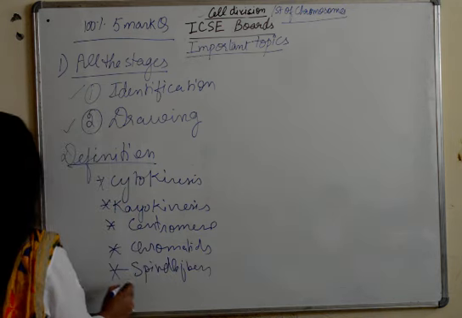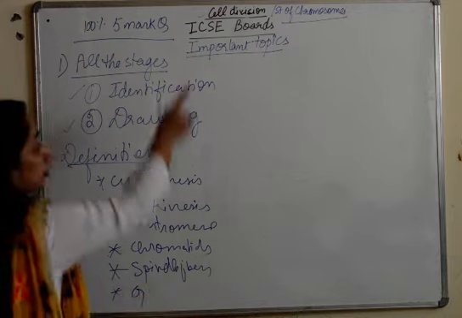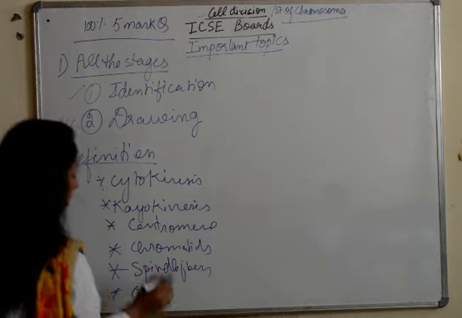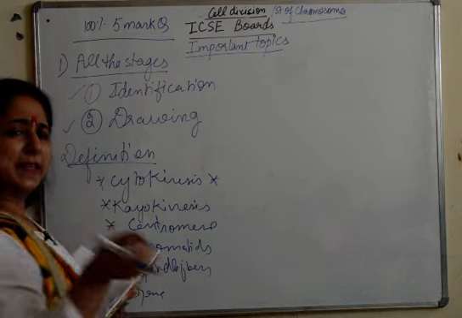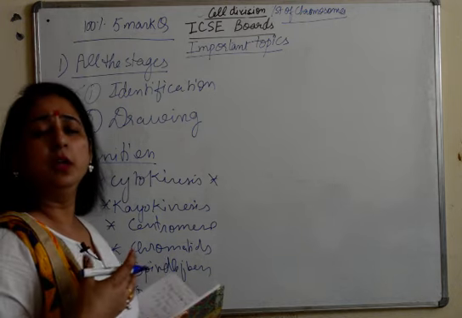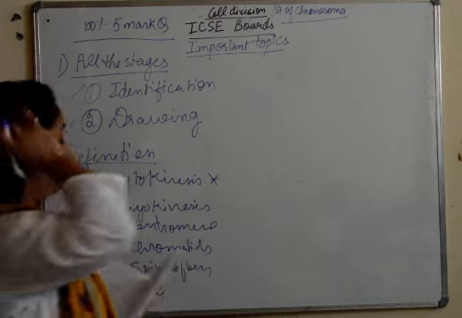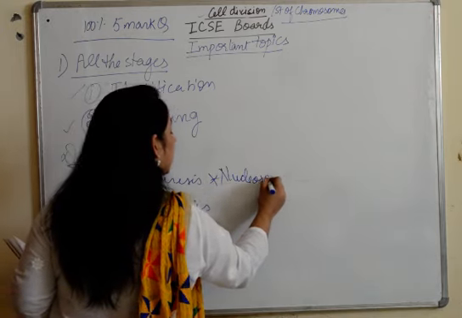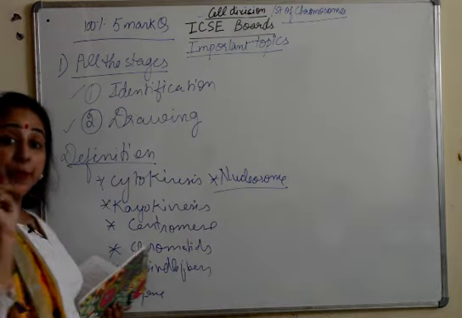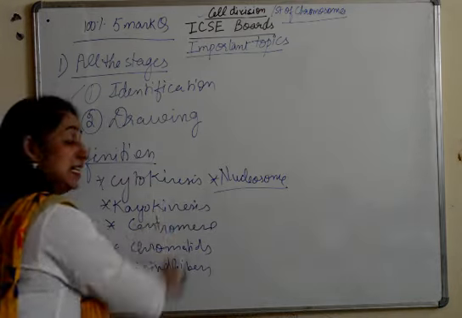Then we have gene, if you talk about structure of chromosome. After that, there are multiple others also, but I am just specifying a few which are repeated in papers again and again. Nucleosome. So these are a few, I'm saying few, don't just learn only these.